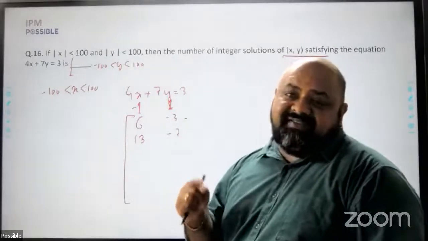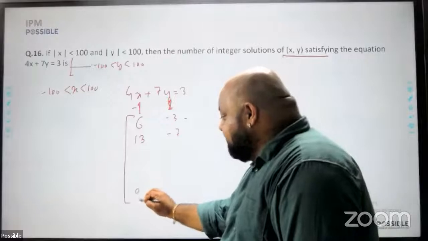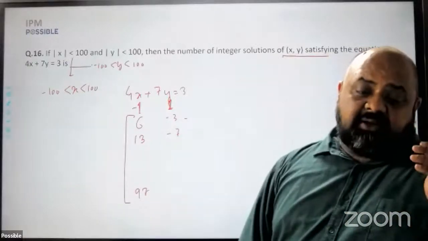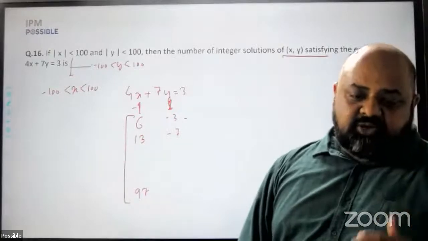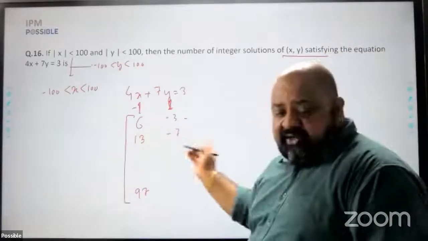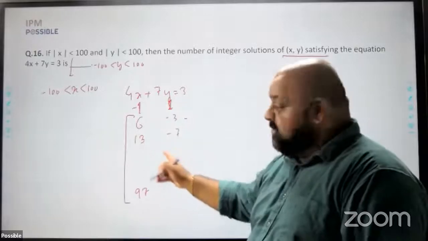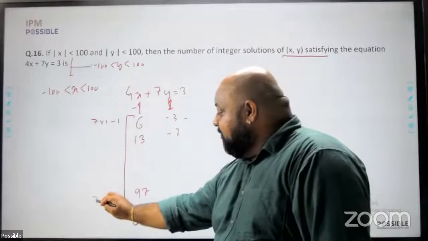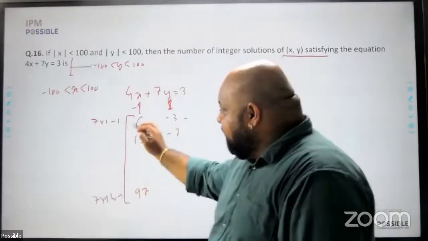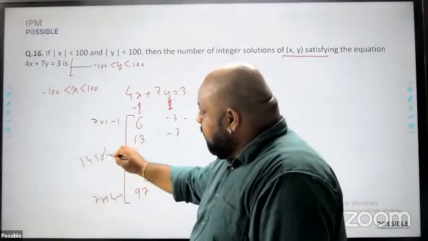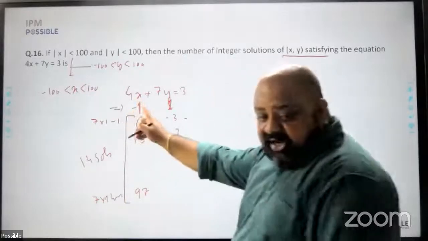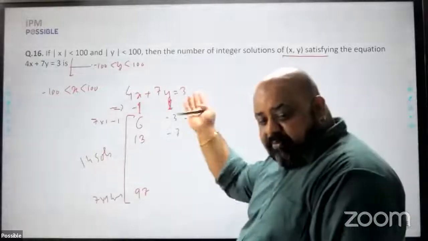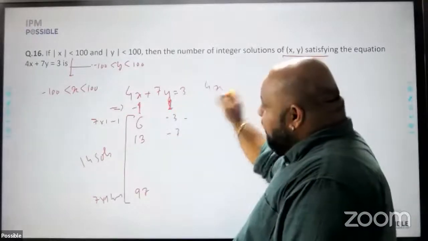Before 100, the multiple of 7 is 98. So the last value has to be 97. Values of x will go from 6, 13, 20, 27, and so on till 97. And correspondingly, we get a value of y. How many solutions? Because this is 7 into 1 minus 1, and this is 7 into 14 minus 1, I have 14 solutions here. I'm treating this solution separately because that is what I use as the starting point for the opposite side of the solution. So I got 14 solutions.